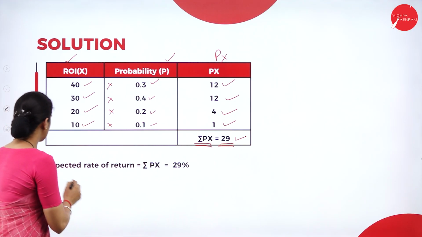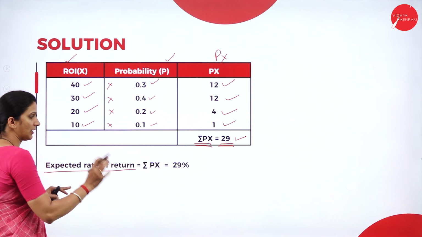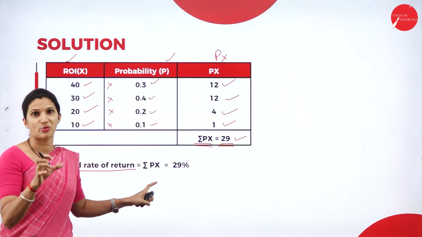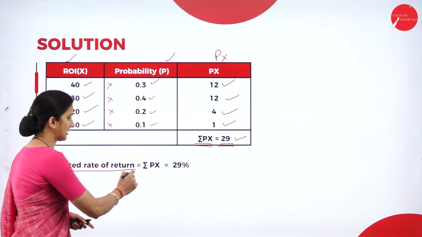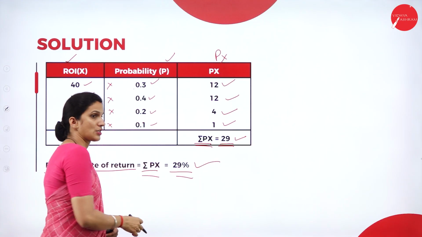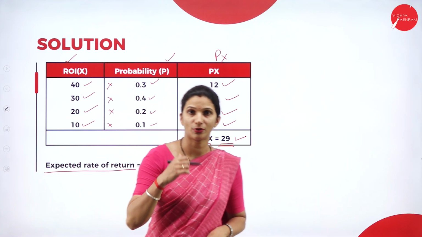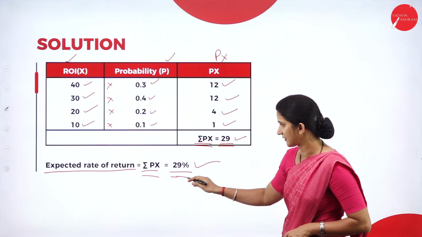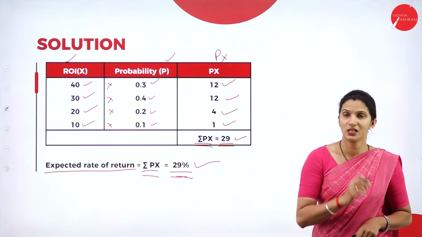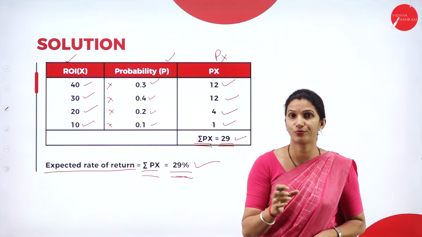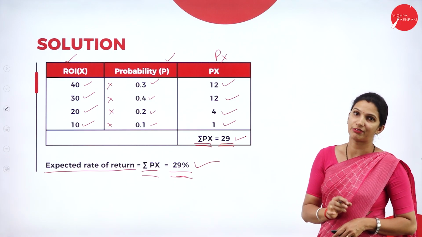So now we'll do the expected rate of return. Simply your total of Px, so that is the expected rate of return. So that is sigma Px is equal to 29%. So the expected rate of return from this project based on the ROI is 29%. So this is how you will calculate the expected rate of return for the given question.